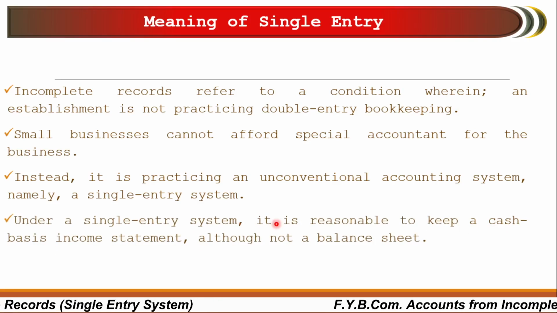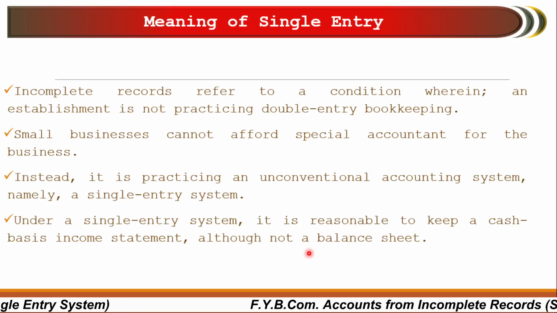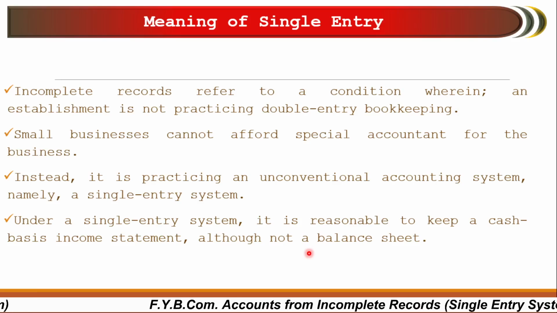Under a single entry system, it is reasonable to keep a cash basis income statement, although not a balance sheet. In a double entry system, everything has to be maintained as per the rules and regulations of the double entry bookkeeping system, that is as per the personal, real, and nominal rule, as well as the rules of the particular organization. And if there is a small business with a partnership, the Partnership Act applies to that particular business.